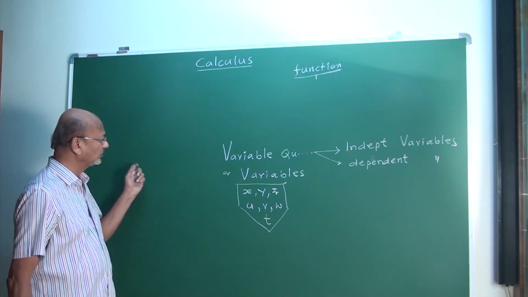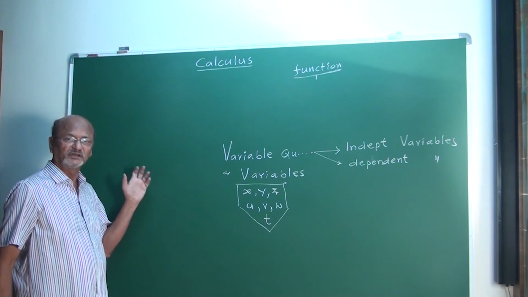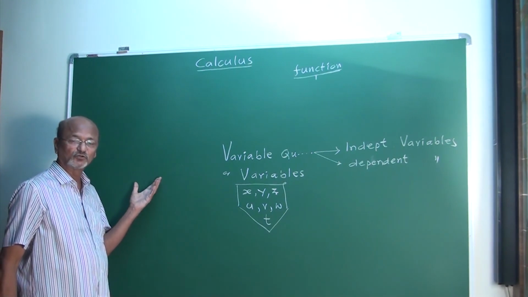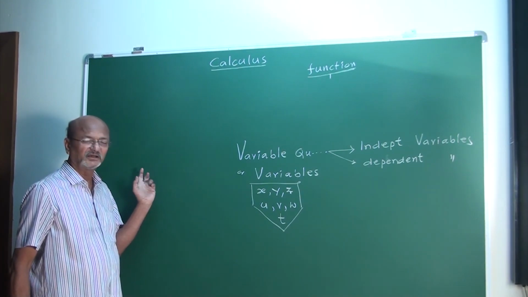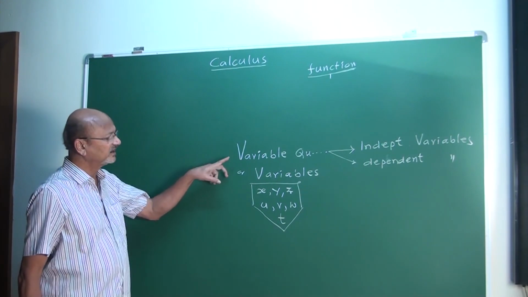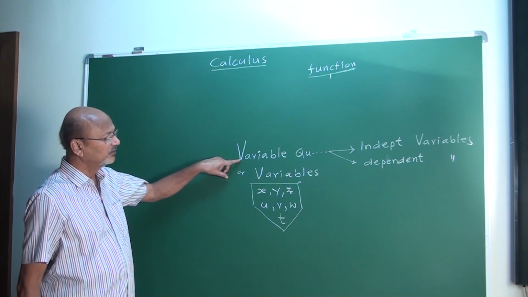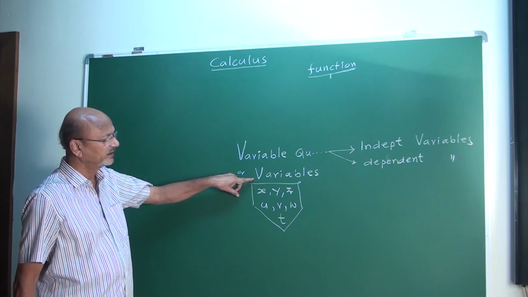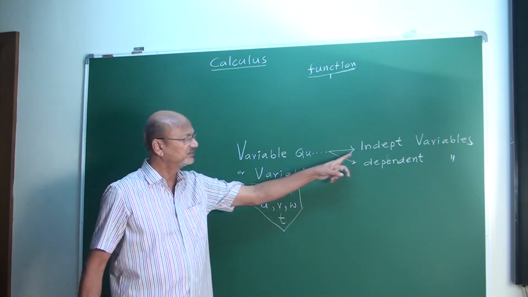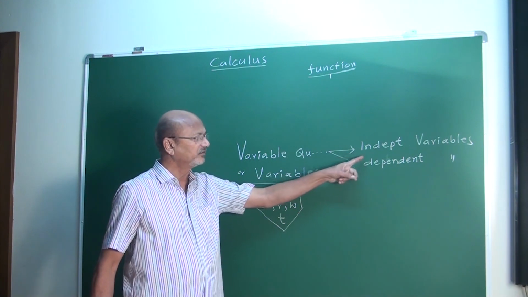And what are the symbols? A, B, C, K. These are the letters. Normally we denote constants by C and K, mainly C and K, or any letter. Then another quantity is what? Variable quantity, or simply we name it as variables. In this, there are dependent and independent variables.